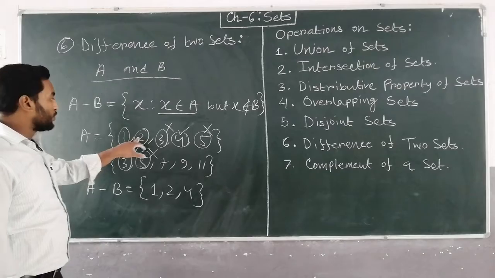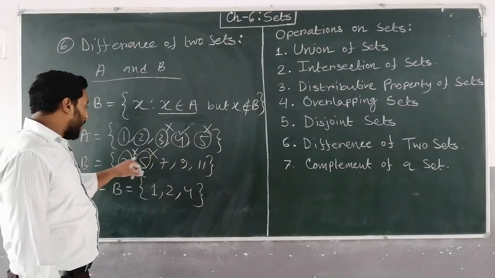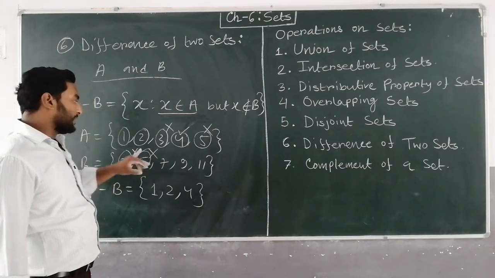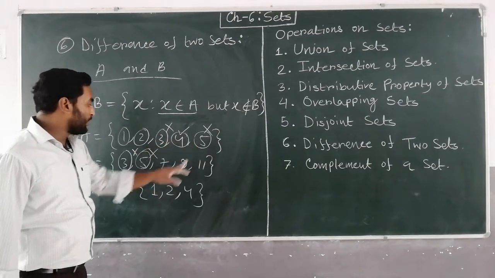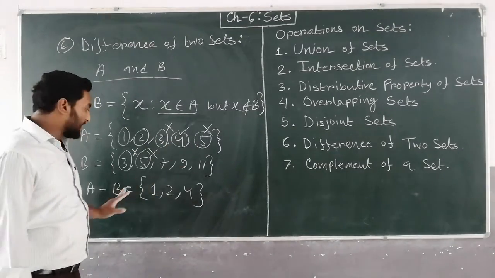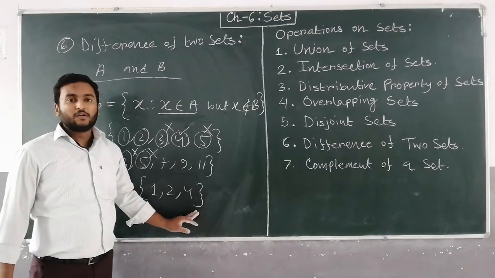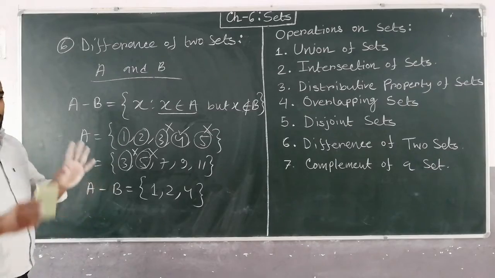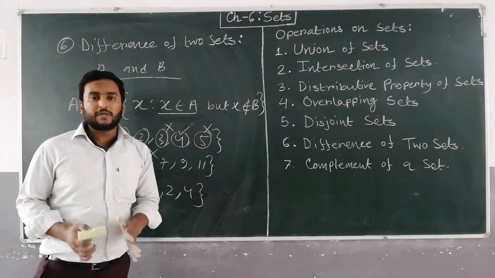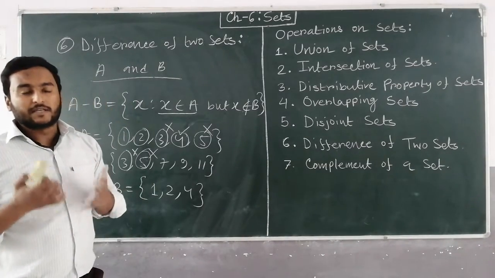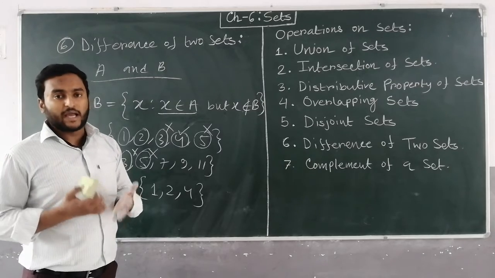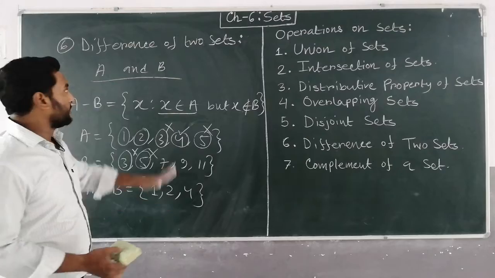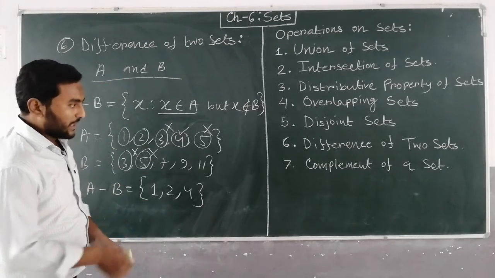Okay, so 1, 2 and 4. What we have done is the common part, that is 3 and 5, which are common in B also, that part we have excluded. So only 1, 2 and 4 remain. So this is A minus B, meaning the difference of two sets. The difference of two sets A minus B equals the set of X such that the element X belongs to A only, not to B. So this is the difference of two sets.